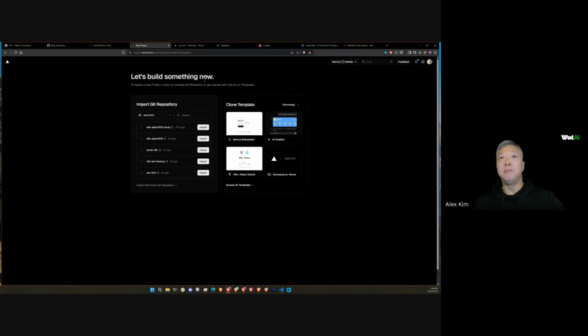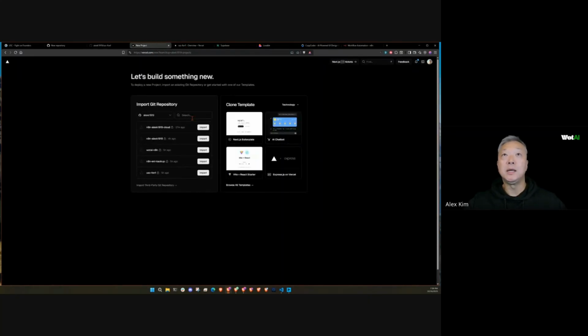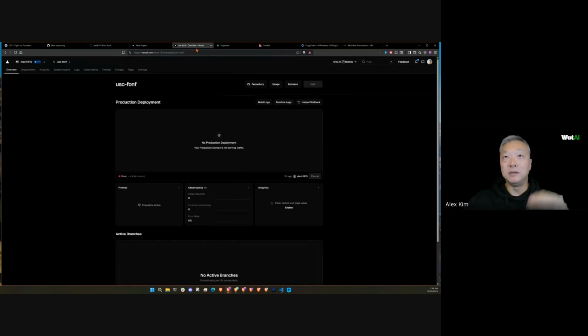As you merge them, then it will actually deploy all that code and make sure everything is running before you actually put it live onto the web or whatever. If it's mobile, then it's mobile. So I've already done that. What I did was basically connect your GitHub repo that you just created and just import it. And don't worry about the deployment failing because it will fail on the initial connection.